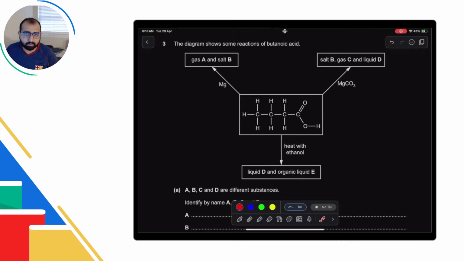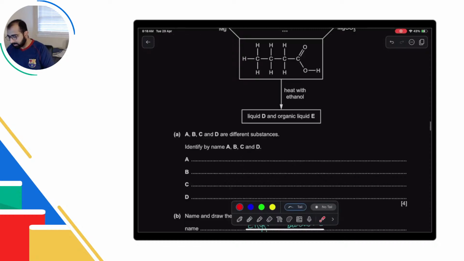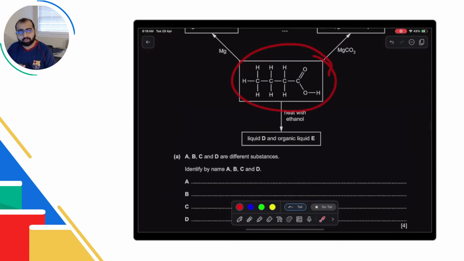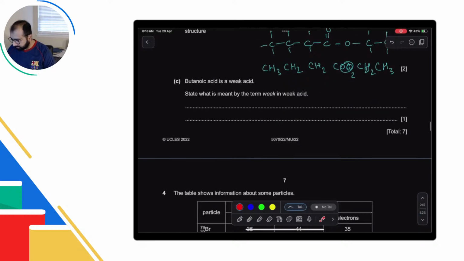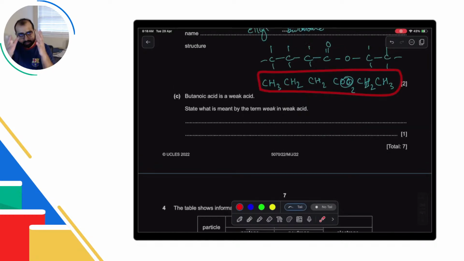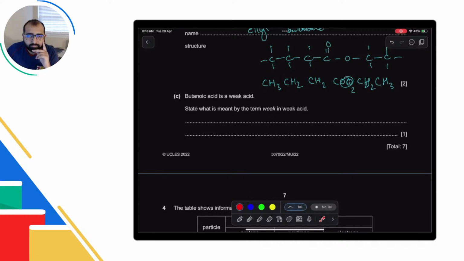What's the difference between displayed formula and structure formula? Displayed formula is this one. It shows all the bonds. It displays everything. And structural formula is this one, which just talks about कि ये carbon है, इसके साथ ये joined है, and then this carbon, and this is what joined to that, and then the next of it.